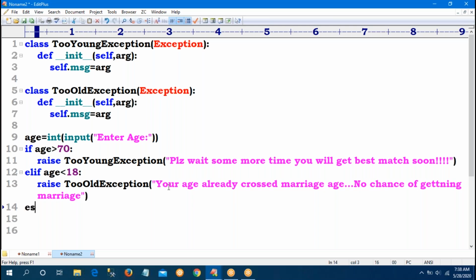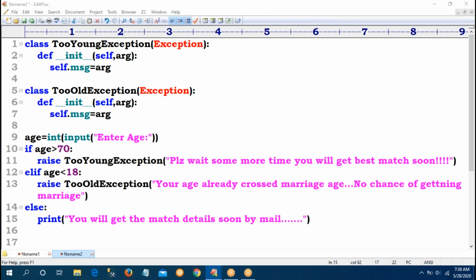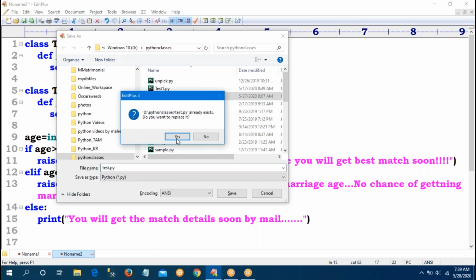Suppose both are not satisfied, the default action is else: print one message, you will get the match details soon by mail. Completed the program. Save this. So like that, sir, for a user defined exception we declare two classes, declare the constructor and use the raise keyword.